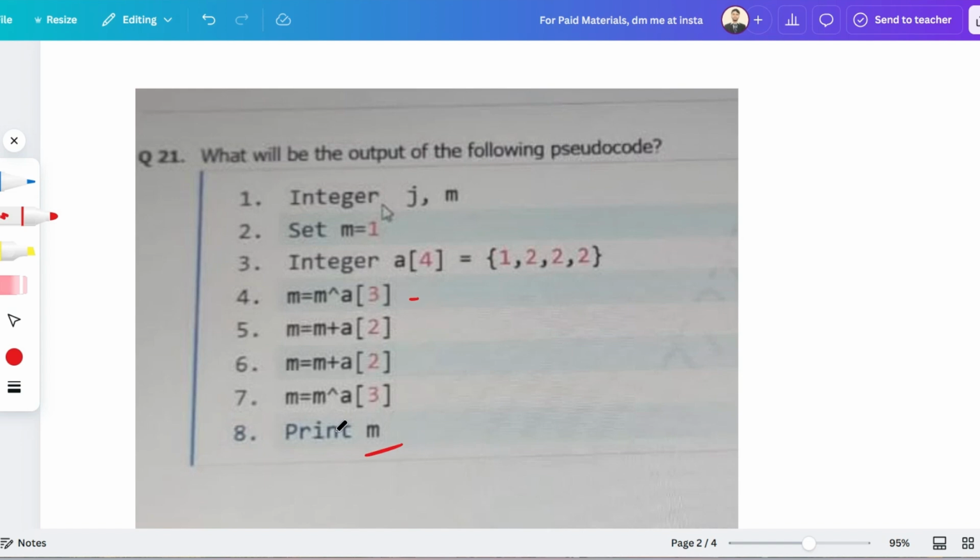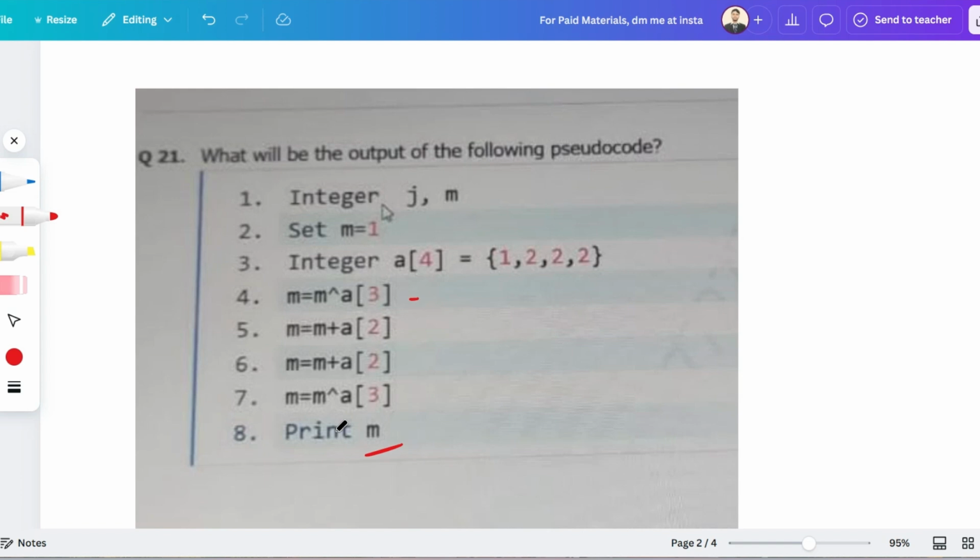So print the value of m. Guys, please give the answer in the comment section, and just assume that this is your exam hall and you are solving the questions, and you have only 1 minute per question. So just assume that and try to solve.